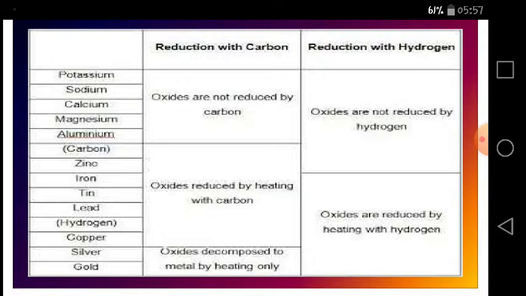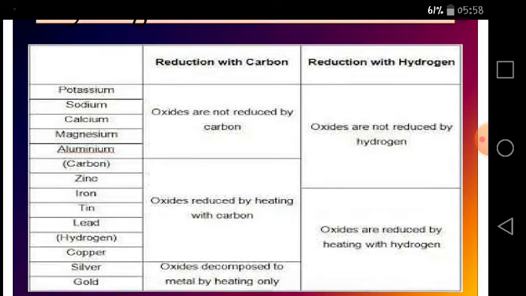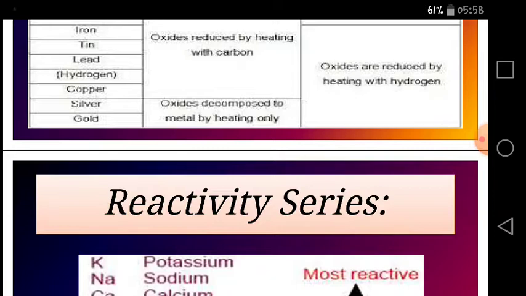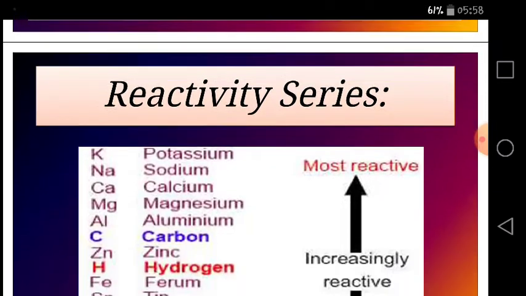their reactivity. On the other hand, when we see the reduction reaction with hydrogen, we can see that potassium, sodium, calcium, aluminium and zinc oxides are not reduced by hydrogen, while the rest, like iron, tin, lead, copper, silver and gold oxides, are reduced by heating with hydrogen. So you can see from these reactions as well the order of reactivity of the metals in the reactivity series.